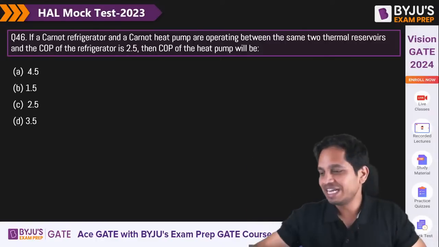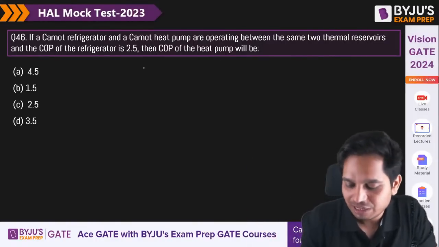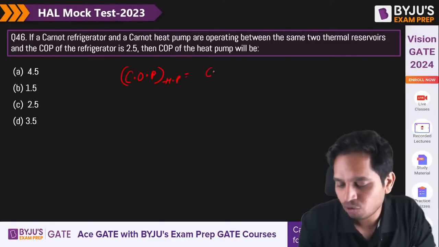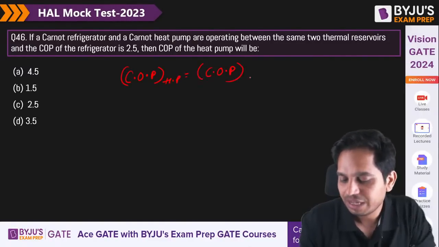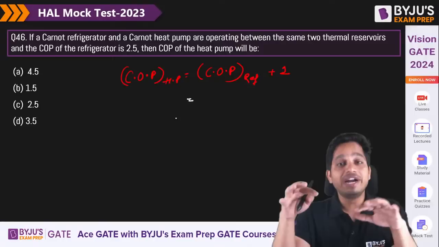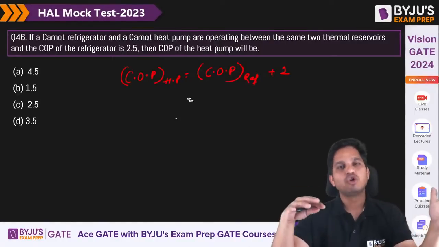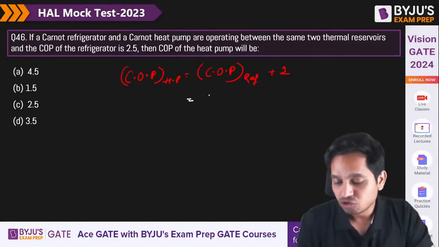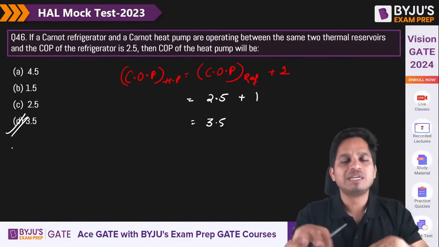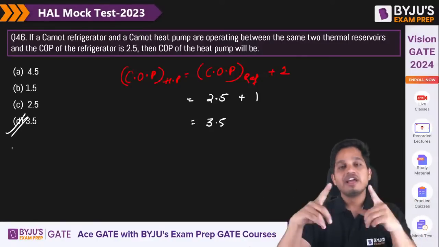Very good. Seriously, it's a very simple question. There is a very simple relationship for the COP of the heat pump. This is what we define and prove: COP of heat pump is COP of refrigerator plus 1. COP of the refrigerator is already given, and this is the relationship between the COP of heat pump and refrigerator. So it is 2.5 plus 1, which equals 3.5. Very good. Very simple question and an important question as well.